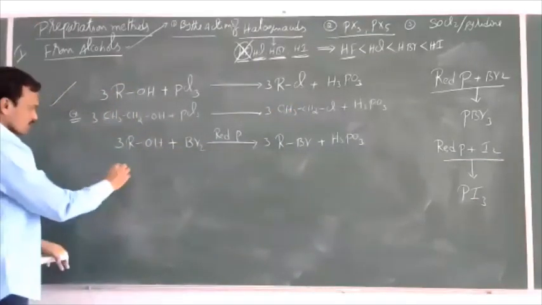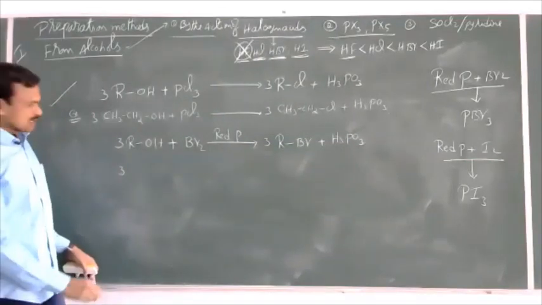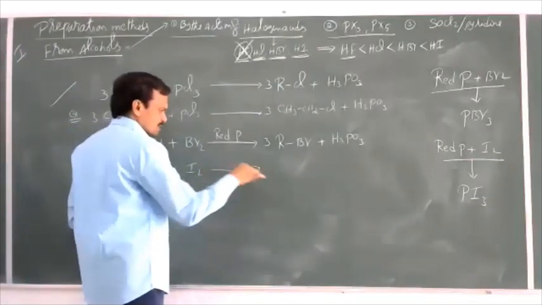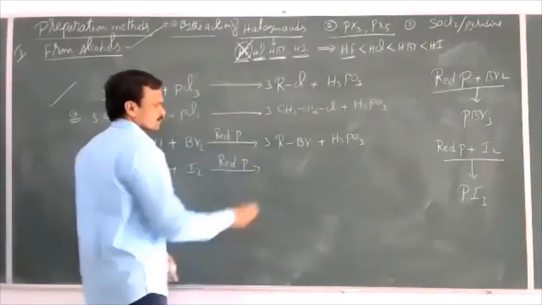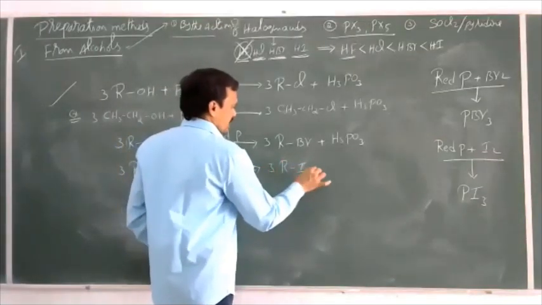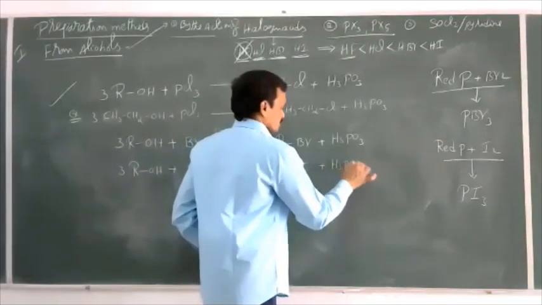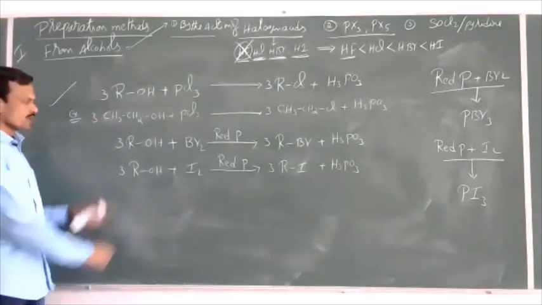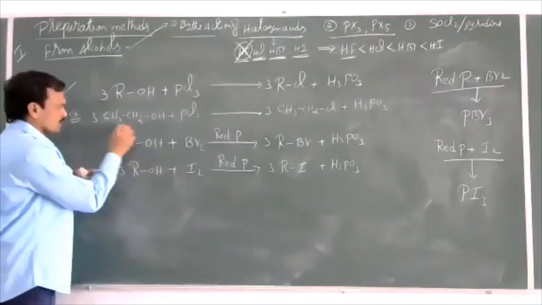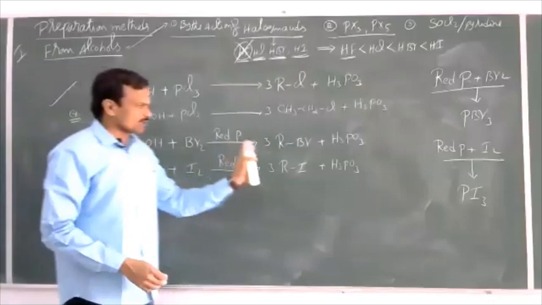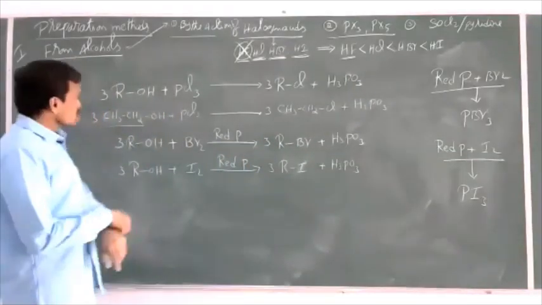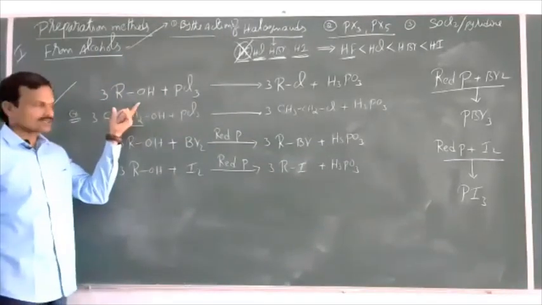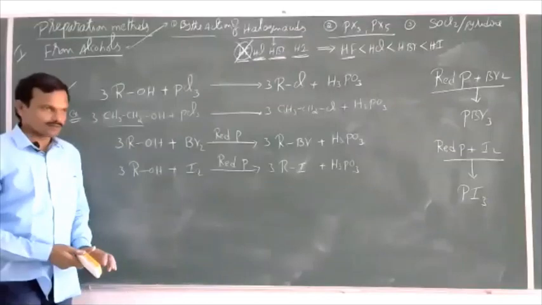In the same way, we can also produce iodoalkanes. When alcohol is allowed to react with a mixture of iodine plus red phosphorus, then we can get 3 moles of iodoalkane plus H3PO3. If you want an example, just replace this alkyl group with ethyl or methyl or any group and write the equation as it is. So this is the preparation of haloalkanes from alcohols by the action of phosphorus trihalide.